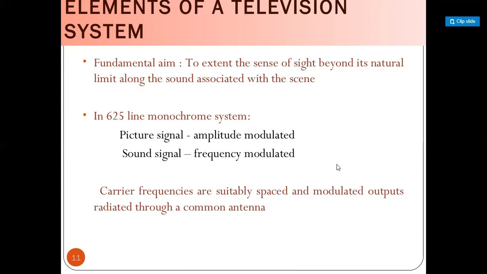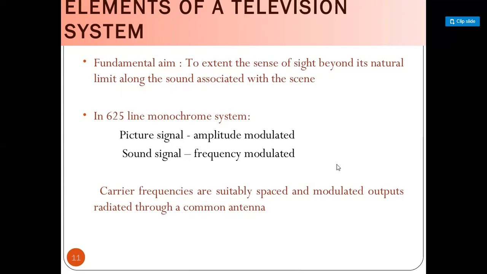In the 625 monochrome system, the picture signal is amplitude modulated and the sound signal is frequency modulated. The first thing in our mind is for which purpose we are using modulation. Firstly, we are using modulation to transmit a signal to a longer distance.